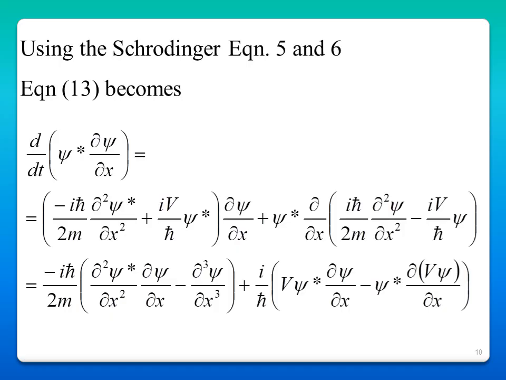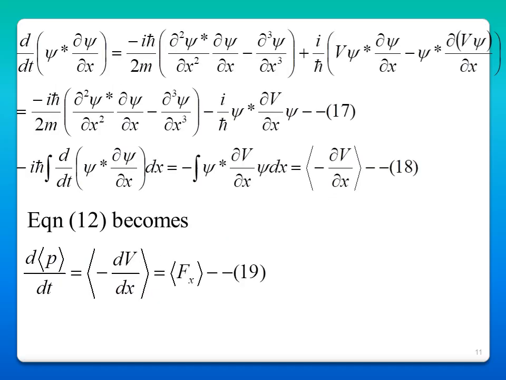with the corresponding complex conjugate. Then substitute this in equation 13, and we get minus i h cross by 2m dou squared psi star by dou x squared dou psi by dou x minus dou cube psi by dou x cube, plus i by h cross V psi star dou psi by dou x minus psi star dou of V psi by dou x.